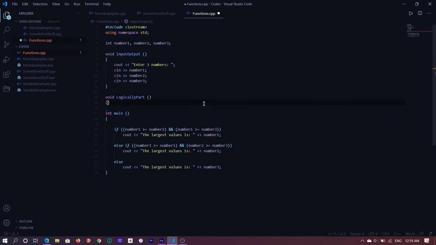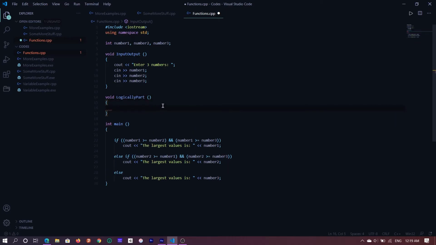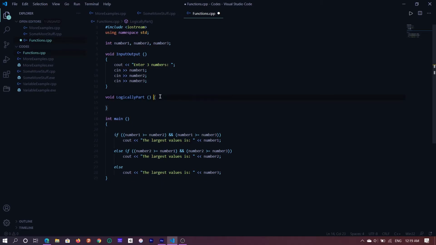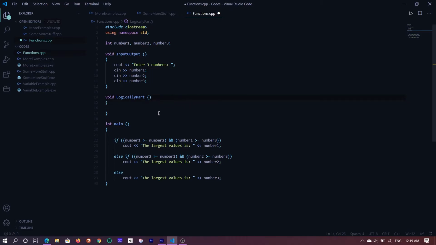Again, the same thing, circular brackets followed by curly brackets. Your lines of code go inside these curly brackets. Now you may have seen some people, or you may like doing your curly brackets like this. If that's the case, I have no issues. But again, like I said, I like mine like this. So let's move this bit in here.